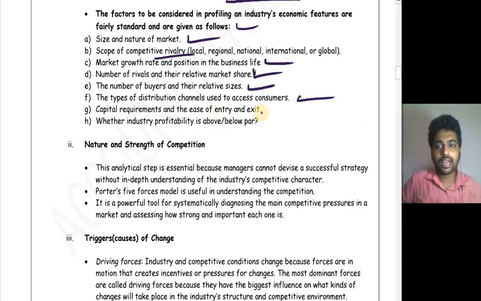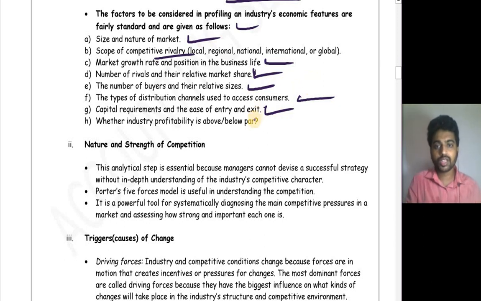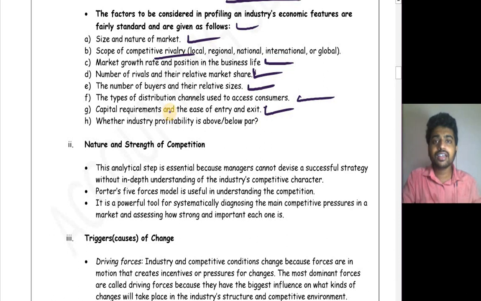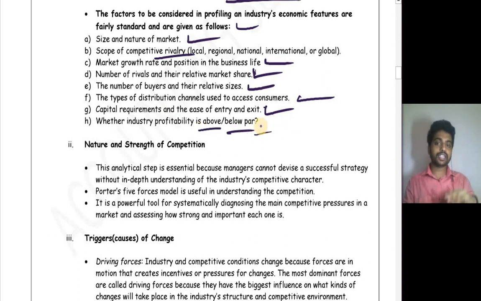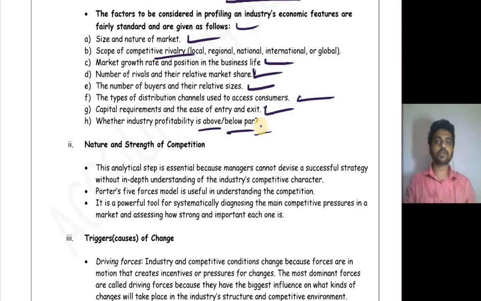Capital requirement and the ease of entry and exit. You have to analyze how much capital is required and how easy it is to enter as well as to exit. Because when the market is unattractive, you have to exit. At that time, if it is not easy to exit, then that will be a problem and it will cause a loss to an organization. Whether industry profitability is above, below or par: you have to understand whether it's normal or more than normal, that is, more profitable or less profitable.